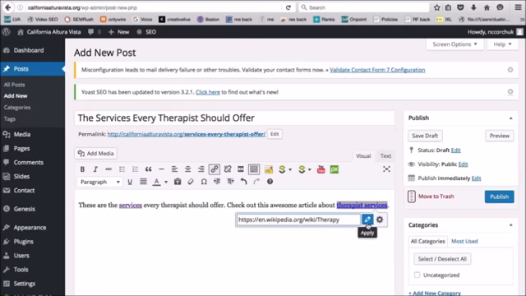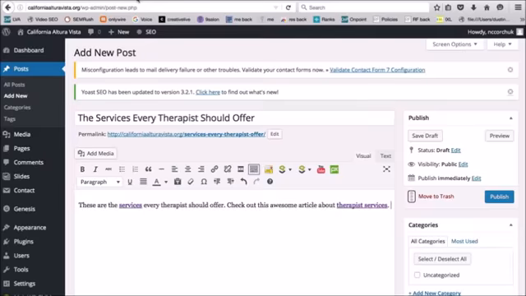then you can just hyperlink that and then click apply, and then this anchor text right here is now going to be hyperlinked on this post to the Wikipedia page that talks about therapists. Click publish, and now that's saved. So that is kind of the inbound and outbound linking strategy, or at least how you do it. And it's an important thing to be able to do as an SEO principle.